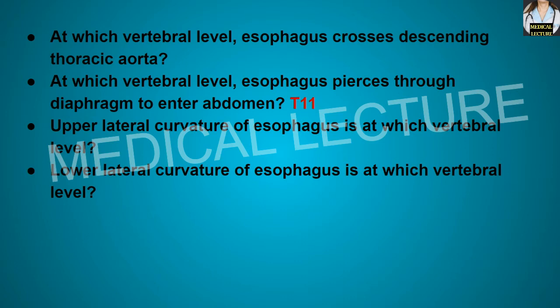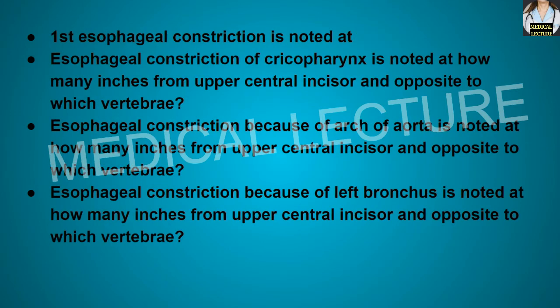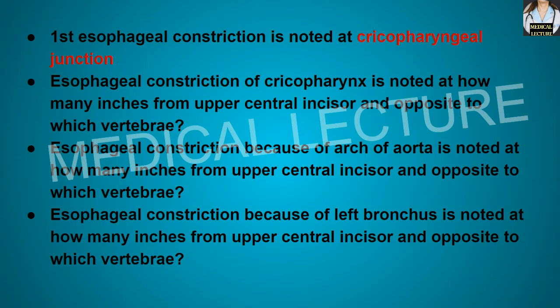Upper lateral curvature of the esophagus is at which vertebral level? It is at C6 vertebral level to the left side. Lower lateral curvature of the esophagus is at which vertebral level? It is at T5 to T7 vertebral level to the left side. First esophageal constriction is noted at the cricopharyngeal junction.